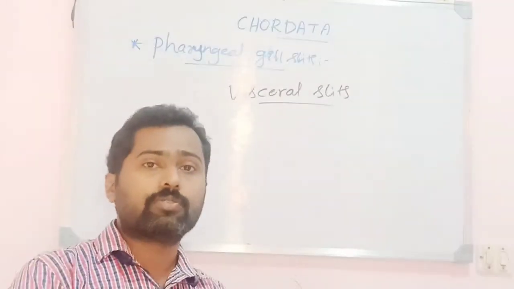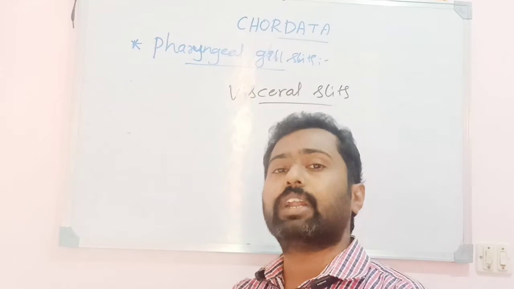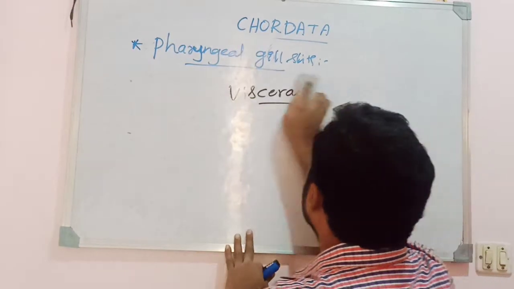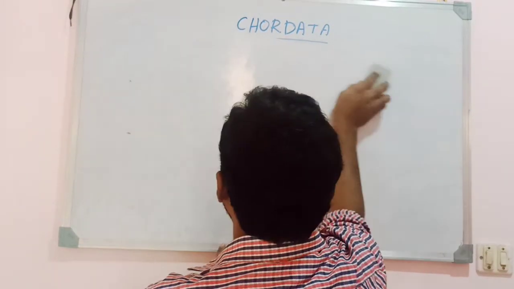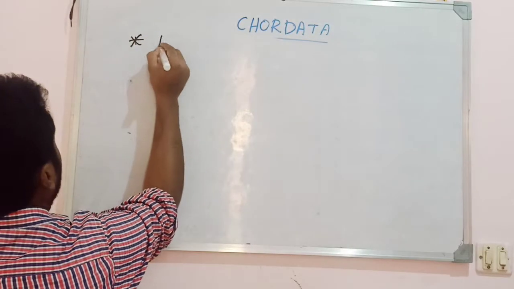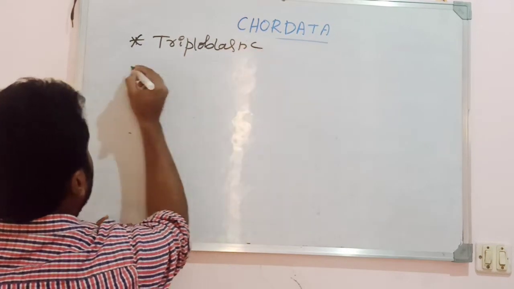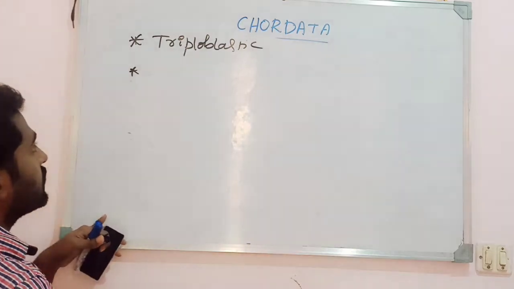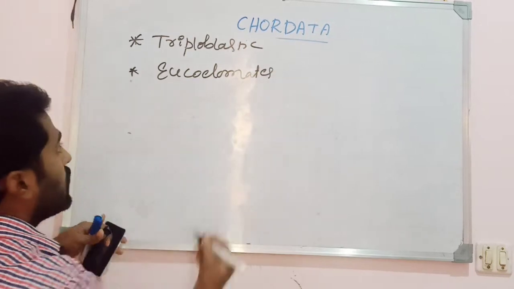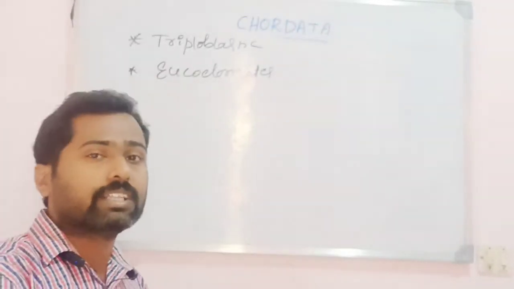It means all animals which come under Chordata are related to one another by bearing some of the characters. One or more characters are related to each other, similar to each other. Then there are other characters of the chordata which are similar to the non-chordates, like the presence of a triploblastic body, and these chordates are eucoelomates. It means there is a presence of true coelom. The chordates are eucoelomate in nature. The triploblastic body and other features are common.